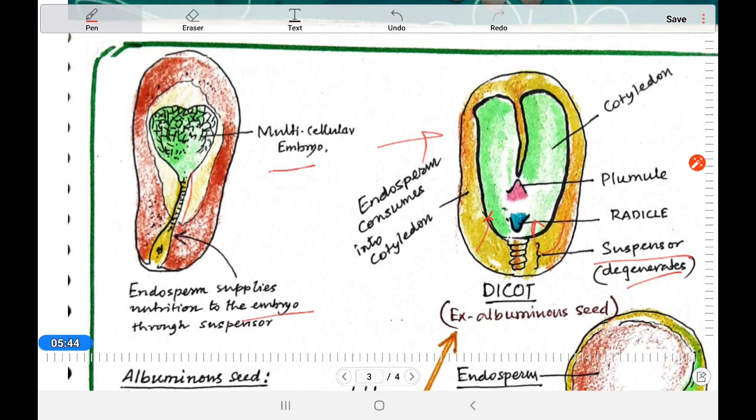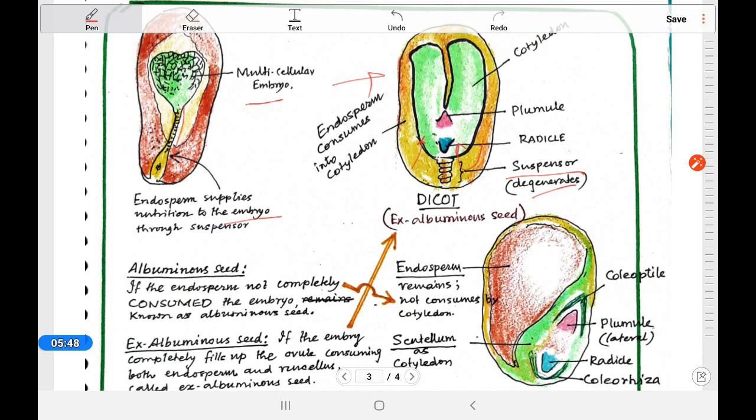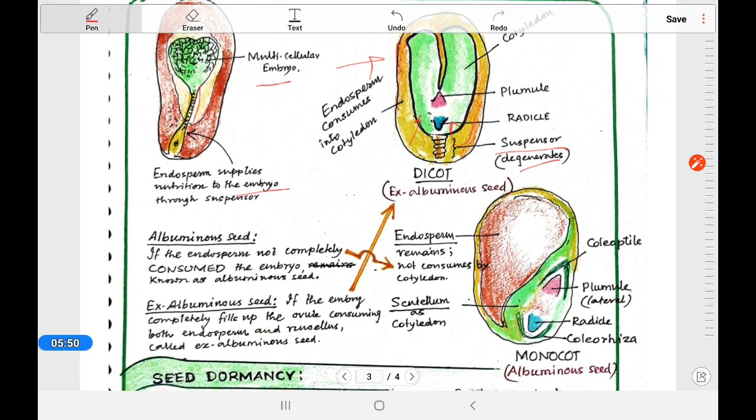According to the cotyledon, you know that there are dicot and monocot. Here you can see two different types of seed. Here the monocot, and here the dicot. See the difference here. Gradually the endosperm is fully consumed, and only the cotyledons are there. The number of cotyledons is 2.